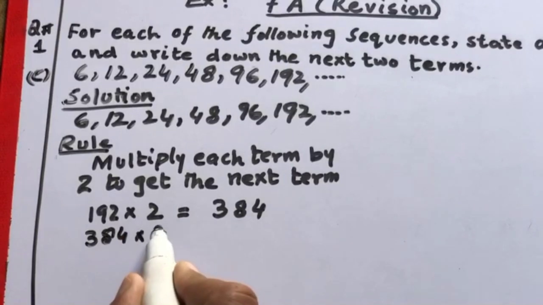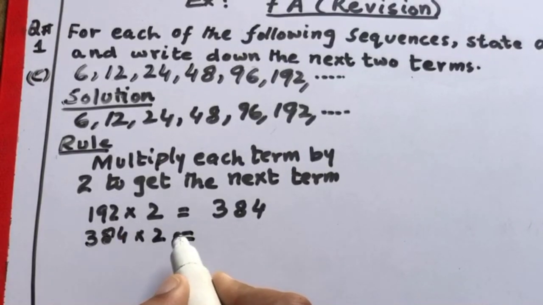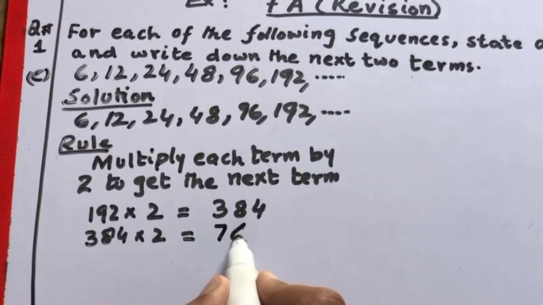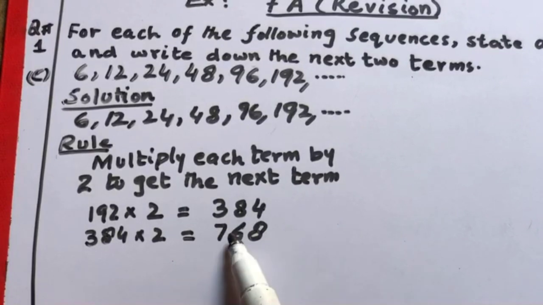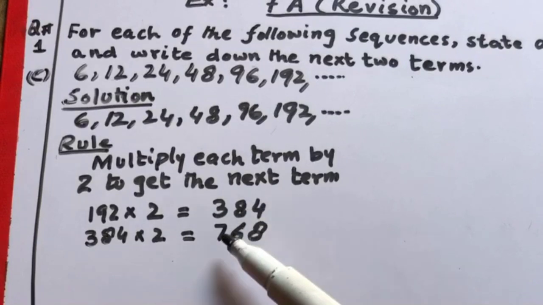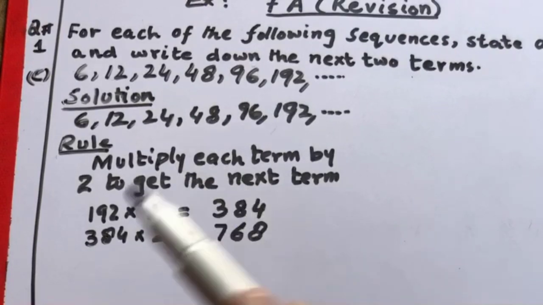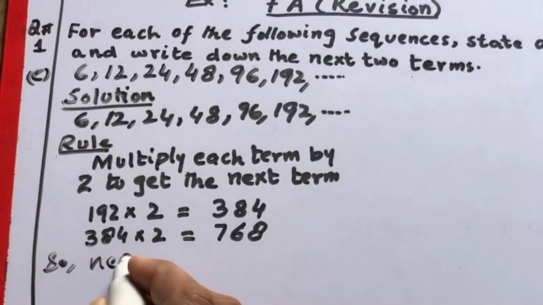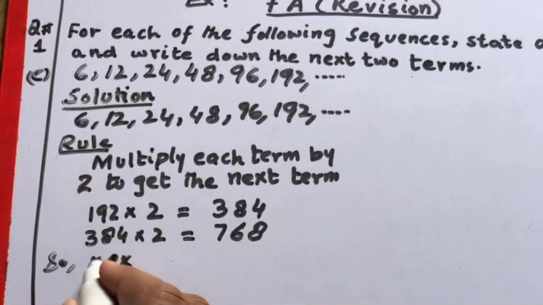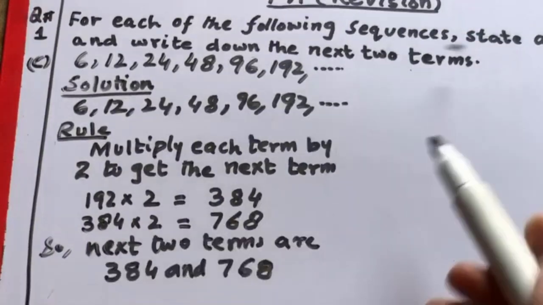If we multiply it by 2, we get the next term: 2 4s are 8, 2 8s are 16, 1 carry, and 2 3s are 6 and 1 is 7. So it becomes 768. So our next two terms are 384 and 768.